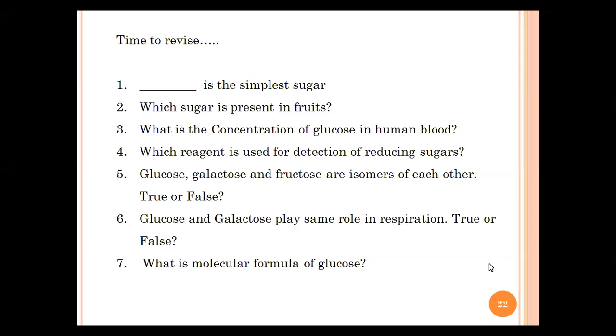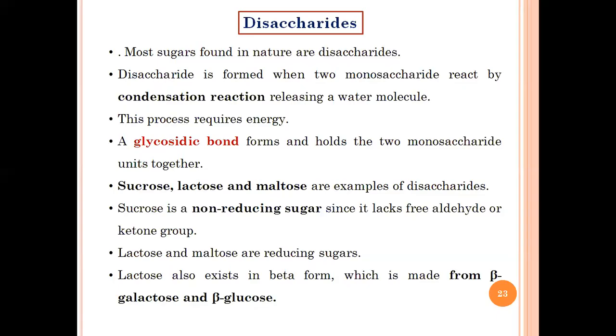Fructose. Yeah. Then, what is the concentration of glucose in human blood? Yes, Sharon. Glucose and fructose. Very good. So, glucose is aldose and fructose is what? Keto. Yeah, keto. So there are two different molecules. So structure wise also they are different.